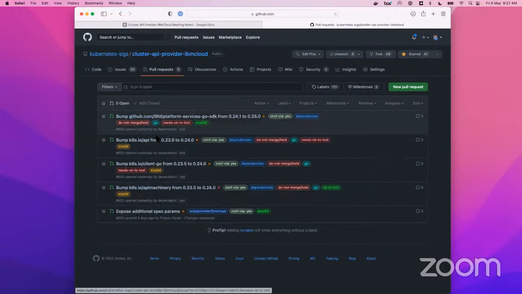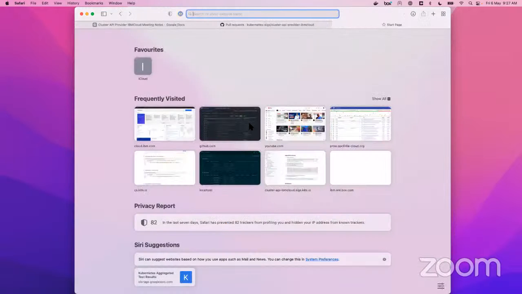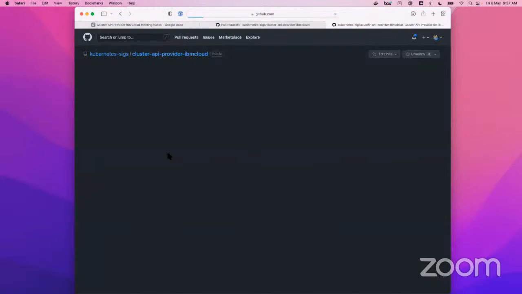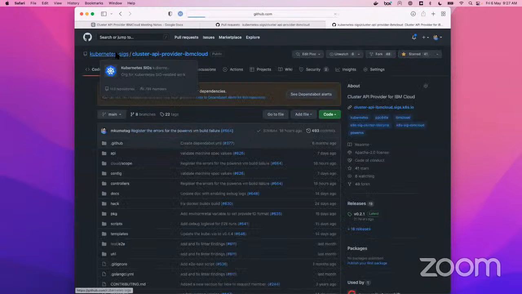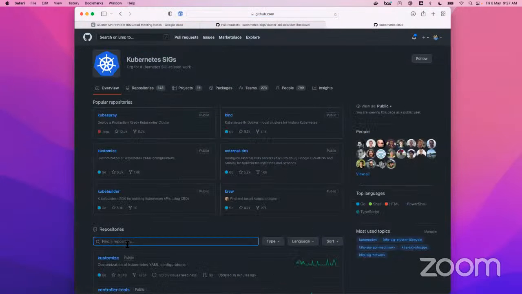There are a bunch of PRs I am keeping on hold because I am still waiting for Cluster API to release or merge a PR using the 1.25 release. That's not really their field. So last time I checked, I think